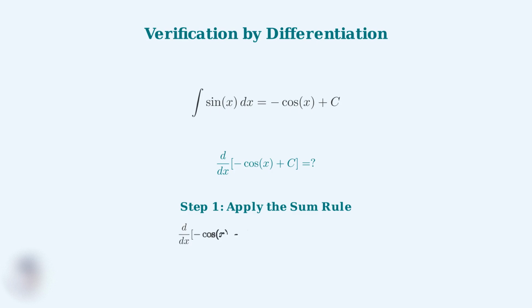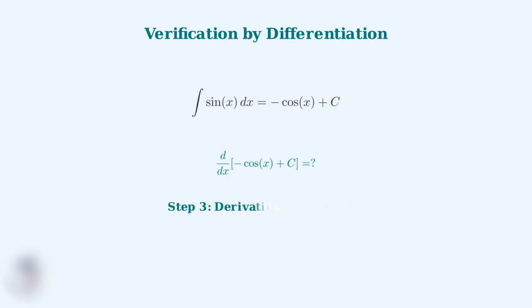Step 1. We apply the sum rule for derivatives. The derivative of a sum equals the sum of the derivatives. Now we'll evaluate each derivative separately. Step 2. The derivative of negative cosine x. We use the chain rule and remember that the derivative of cosine x is negative sine x.